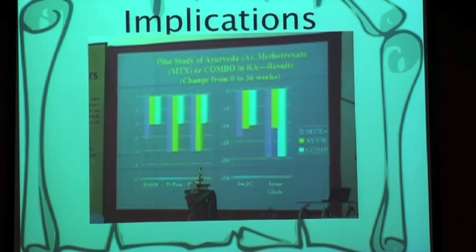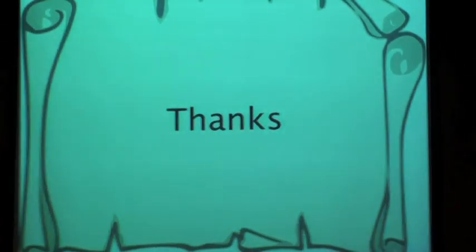Second, and surprisingly to me, I didn't expect this, the combination did not do any better than the one therapy or the other. Consequently, in further trials, I don't think it's appropriate to look at the combination. All we have to do is compare standard therapy to Ayurveda. I think that's the gist of the whole outcome.